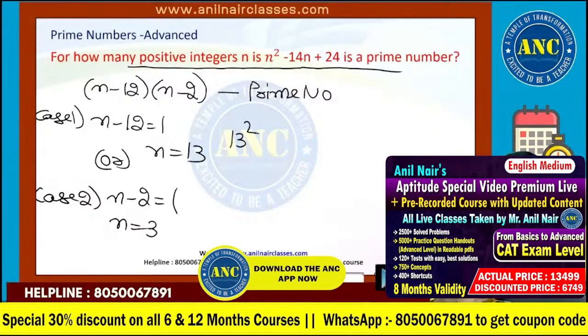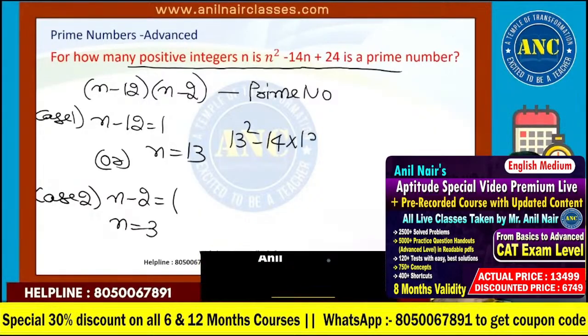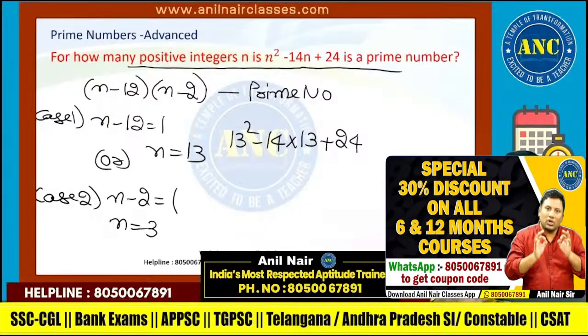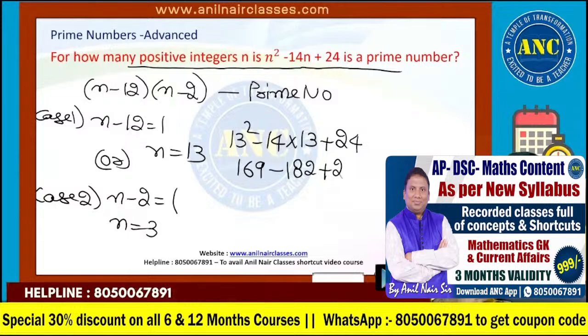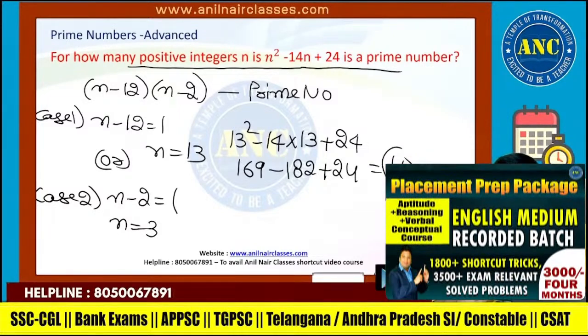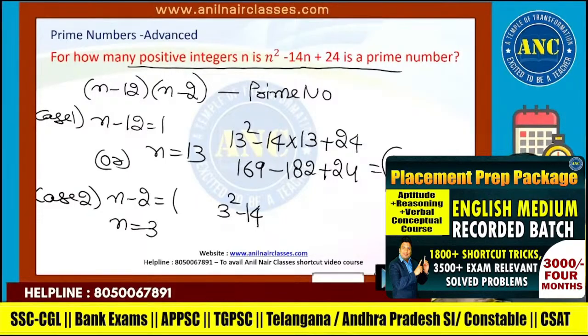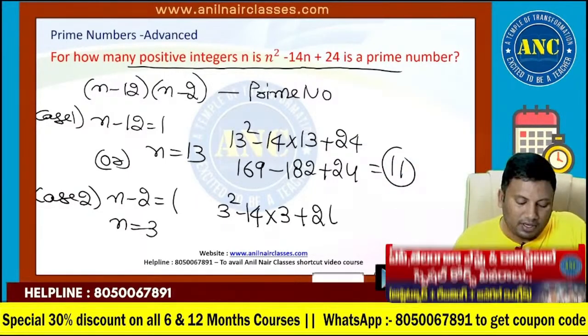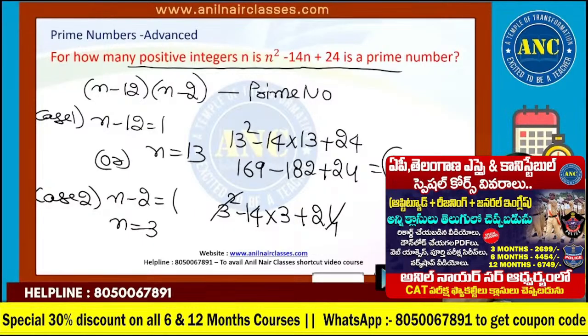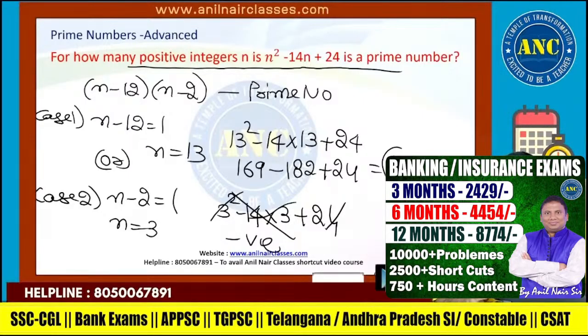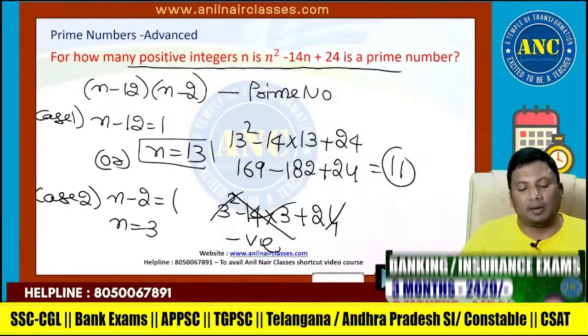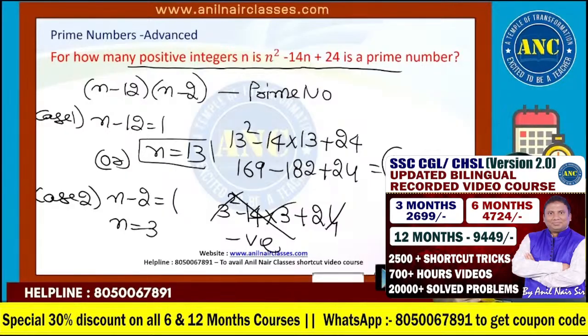So 13 square minus 14 into 13 plus 24, 169 minus 182 plus 24, 11. 11 is a prime number. N is 3: 3 square minus 14 into 3 plus 24, 9 plus 24, 33 minus 42, a negative number, not possible. How many values can n take such that this number is a prime number? One value. And what is the value of n? It is nothing but 13.